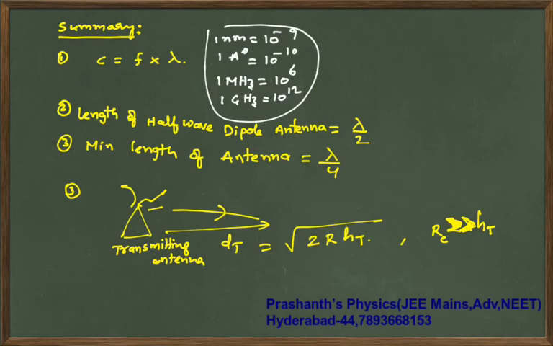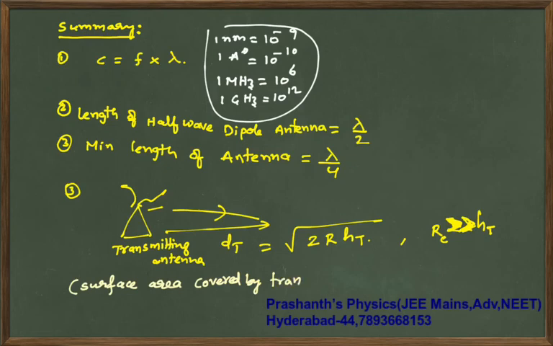Here we forgot, your population density related terms are there. So the area covered will be pi times, the surface area covered by the transmitting antenna.